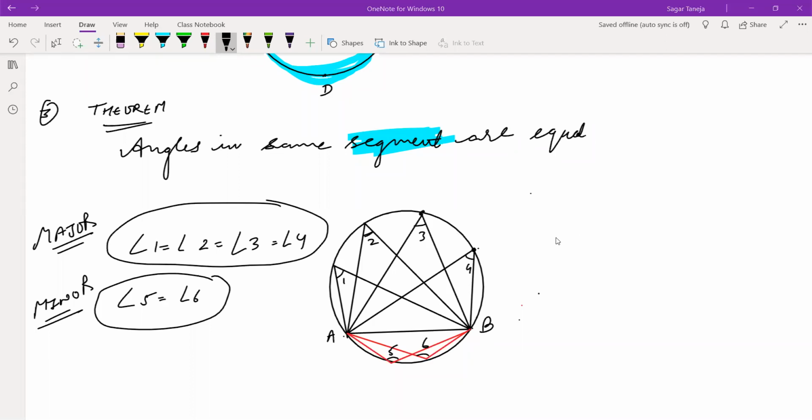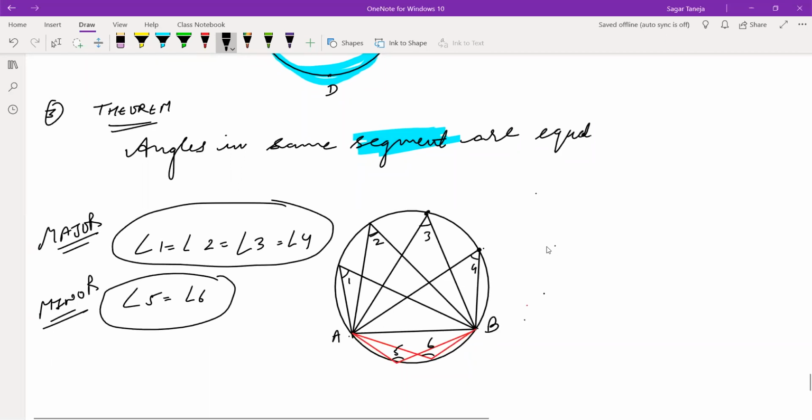This is just a conclusion that you can draw. Okay, so these are angles in major segments. You can note it down for your understanding. These are the angles in minor segments. And they will be equal to each other. So this theorem is done.